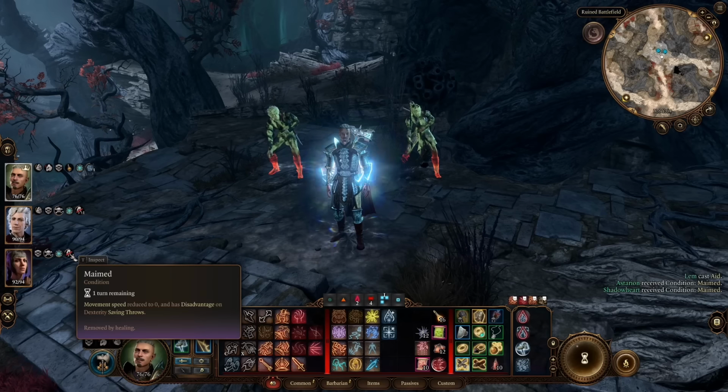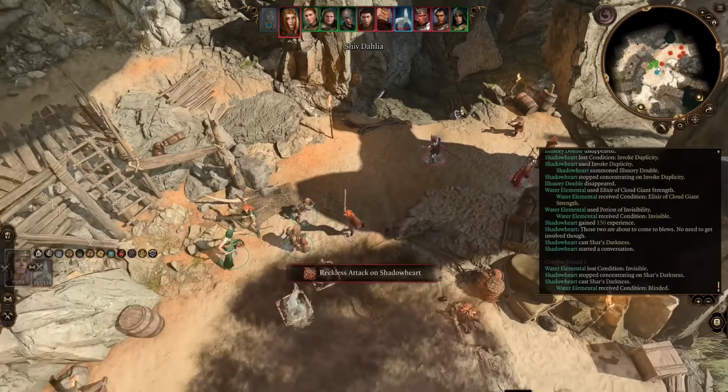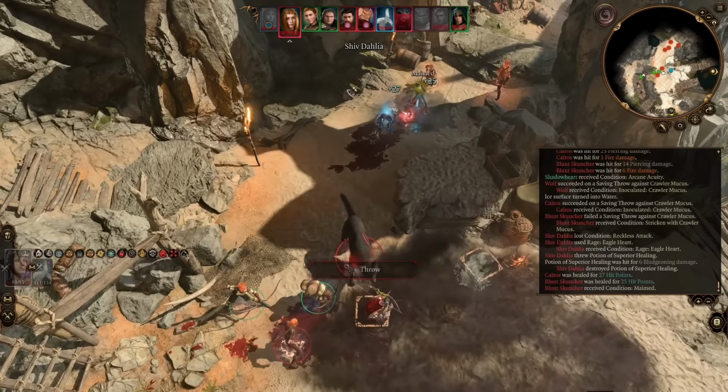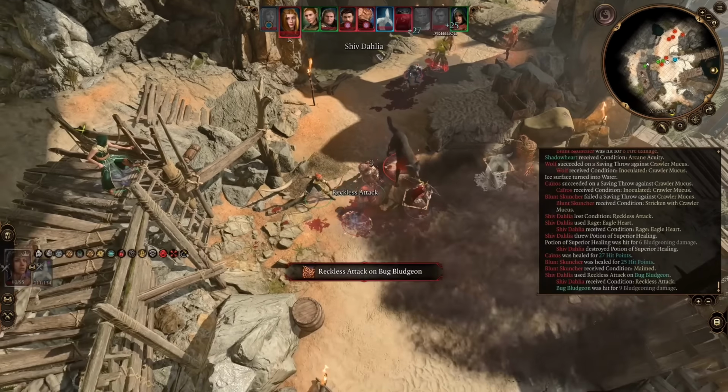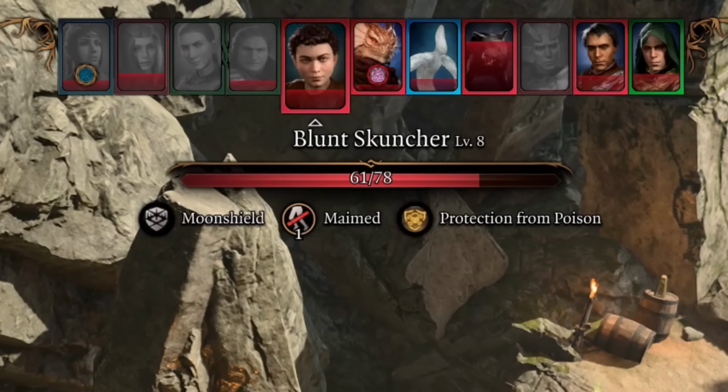In fact, just the other day, I saw the AI do this by mistake. In the beach fight in Rivington, one of the Stone Lord thugs, a barbarian, threw a potion at her teammate who was under the effect of crawler mucus. The potion counted as affecting them, and since they were poisoned, they got maimed.